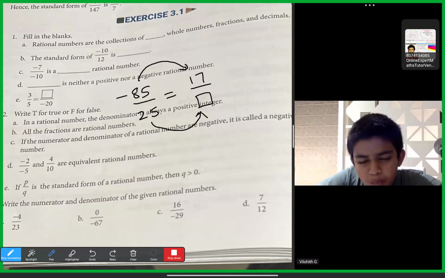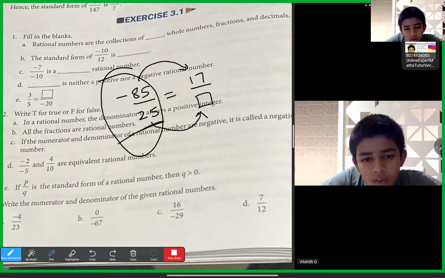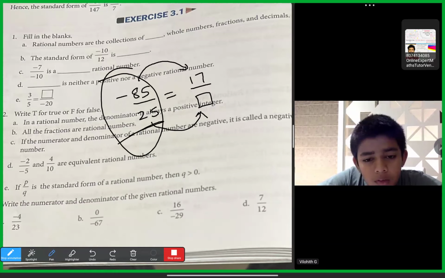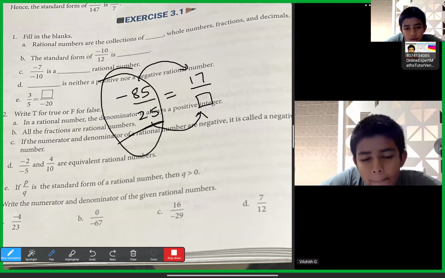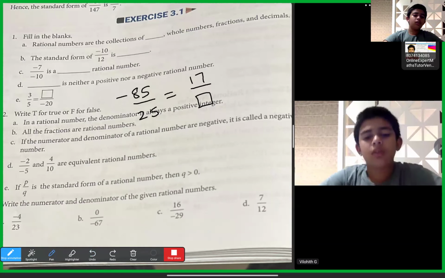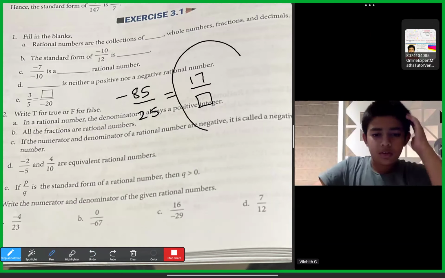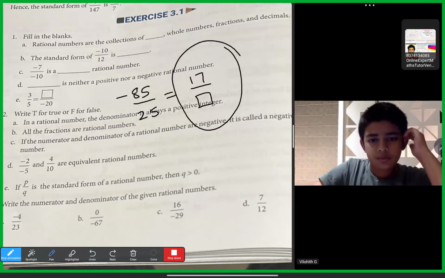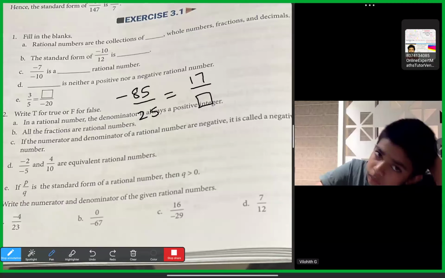So Vilohit, here the original question result is negative, no? Whatever sign is there in the original number, that only the final answer should also have. Yes, sir. The given rational number is negative, so the final answer should also be negative.